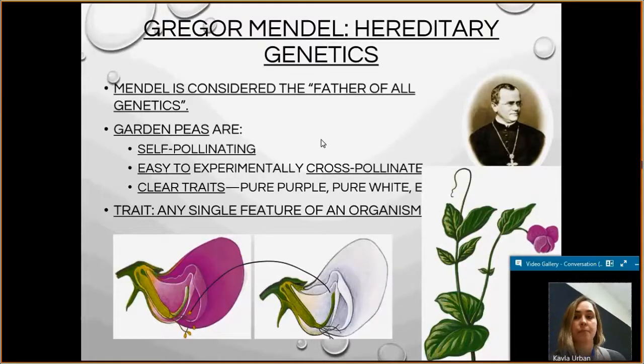He chose them because they are self-pollinating, which means they can fertilize themselves, and are easy to experimentally cross-pollinate. So it was easy for him to choose which plants to breed with others. And they contained very clear traits, pure purple flowers or pure white flowers. A trait is just any single feature of an organism.